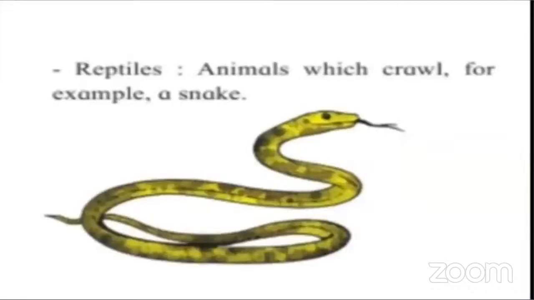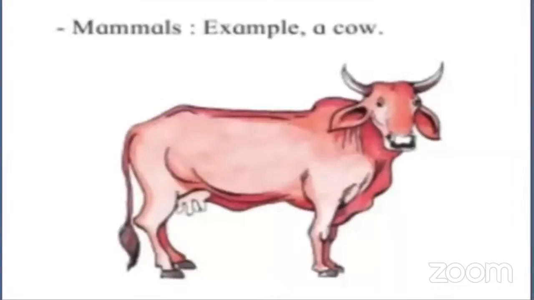For example, a snake. Animals which crawl are called reptiles. They don't have legs, so for movement they have to crawl. Okay, these are called reptiles. Then come mammals. We'll see in detail about mammals.